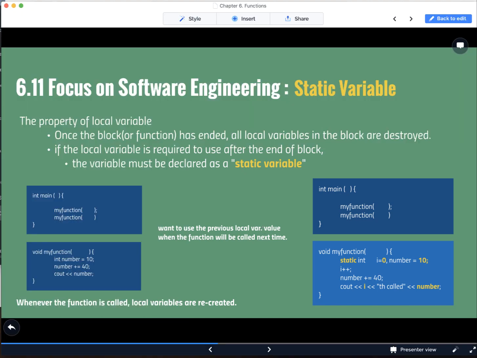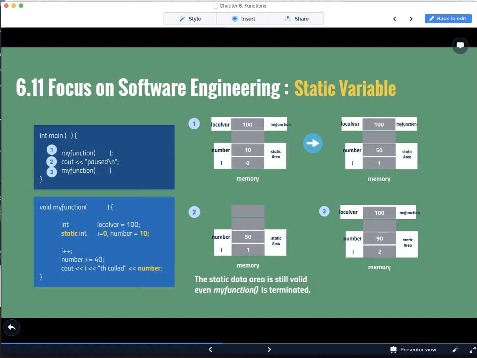Now let's take a look at another example with the memory layout. When we call the my function first, the my function is started, and the local variable is declared, and static variable i and number are also declared and initialized. At the end of my function, with the first function call, this figure shows the status of current variable values.